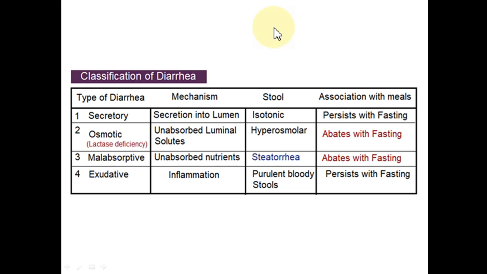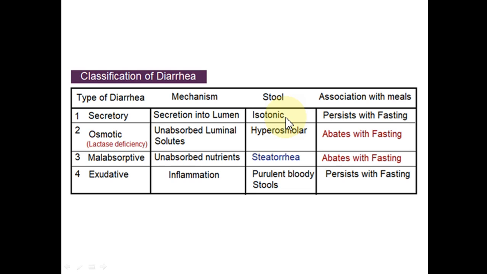Now we classify diarrhea into 4 types. In secretory diarrhea, what happens is that fluid is secreted from the intestinal wall, from the blood flowing in the intestinal wall, into the lumen of the intestine. And in this condition, the diarrheal fluid is isotonic.